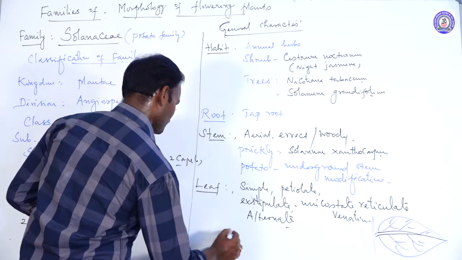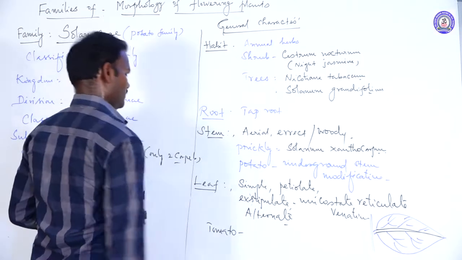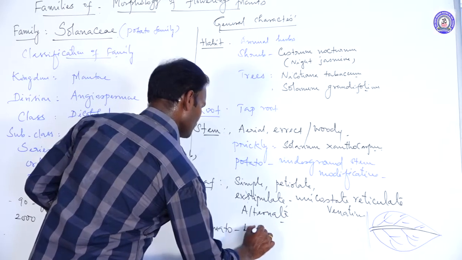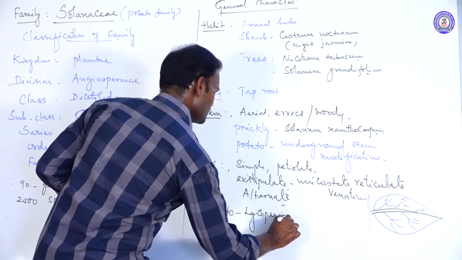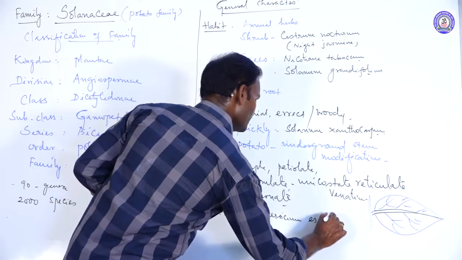But except in tomato, what's the binomial name? Lycopersicum esculentum.